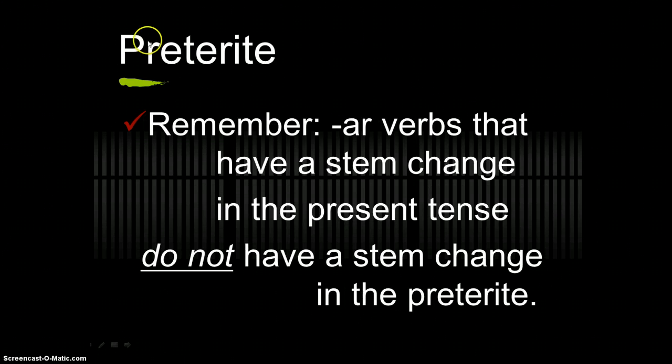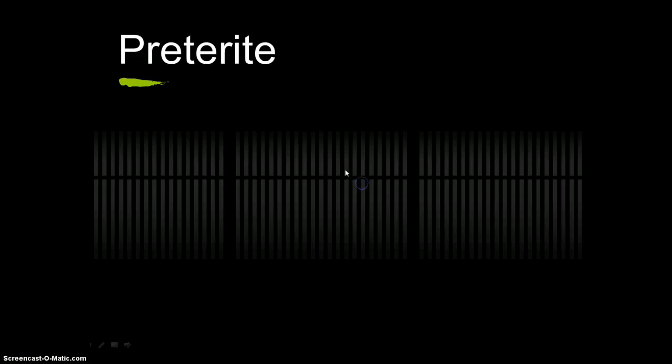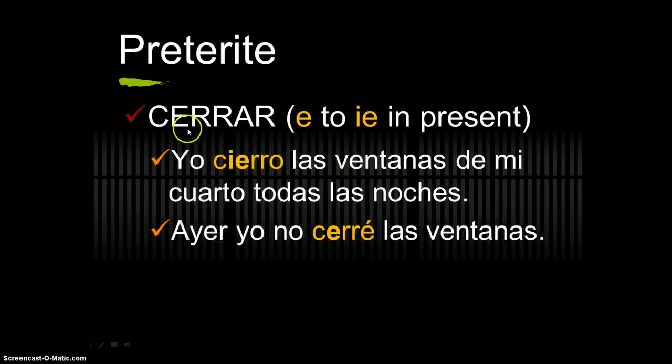An important thing to know about preterite verbs is that they do not stem change in the preterite. So for example, the verb cerrar, which is an E to IE stem changer in the present tense, will not stem change in the preterite. Yo cierro las ventanas is in the present tense. If you're saying yesterday I closed the windows, then you would say ayer yo no cerré, or I didn't close the windows. Yo no cerré la ventana. There is no stem change in the preterite tense.